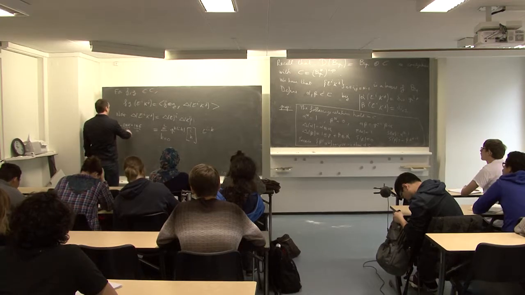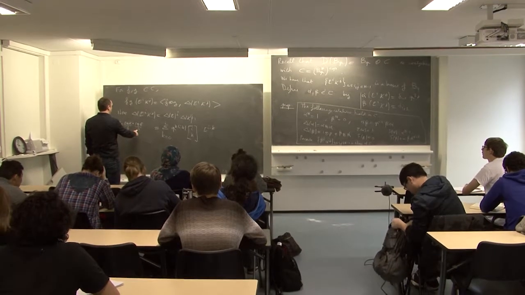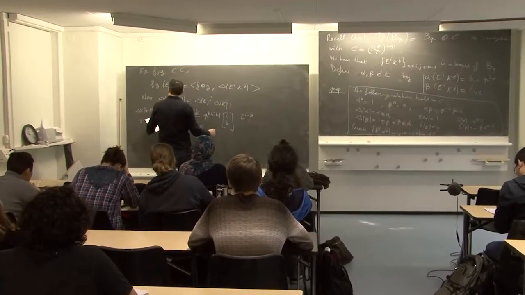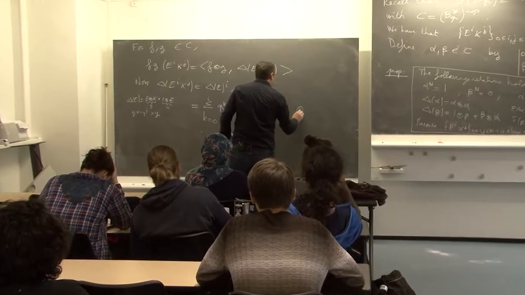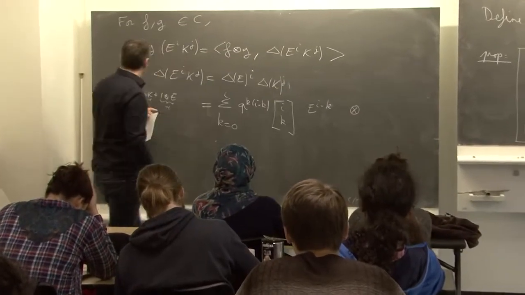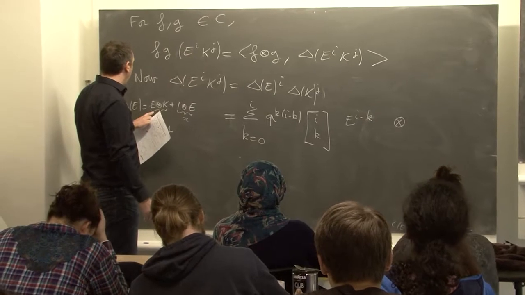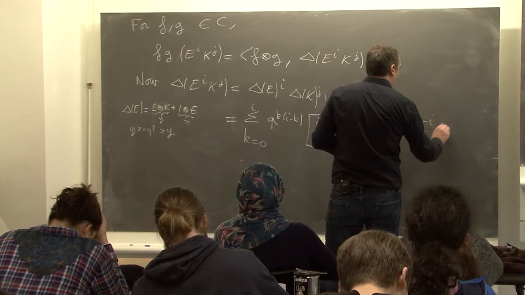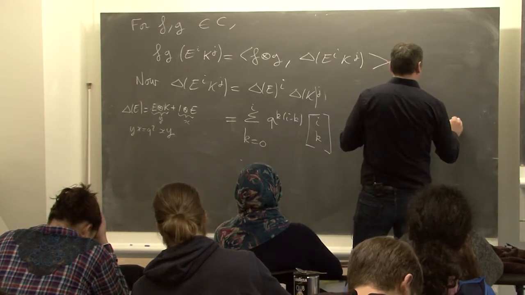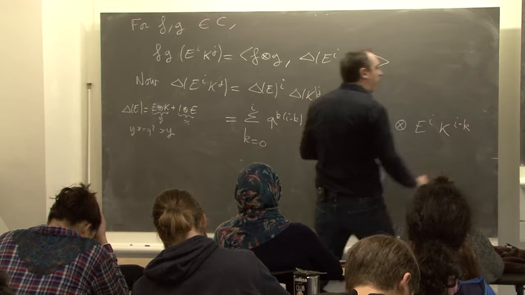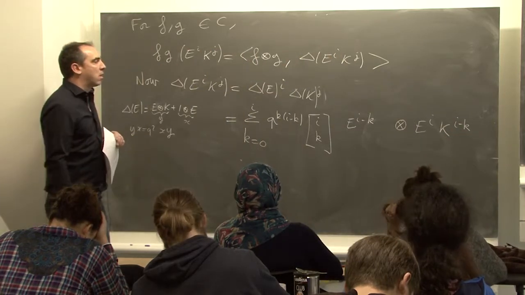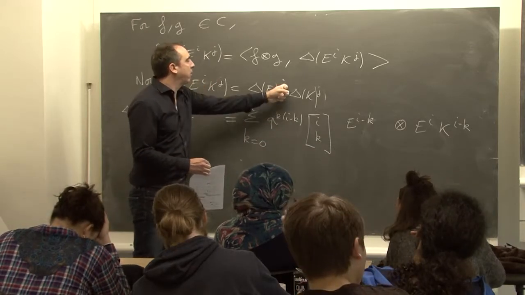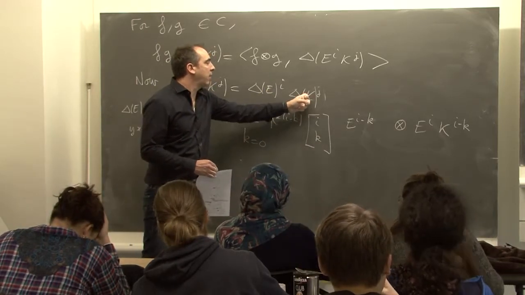So Y X to the k, Y to the n minus i minus k, tensor E^k. And then we multiply by K tensor K to the j.